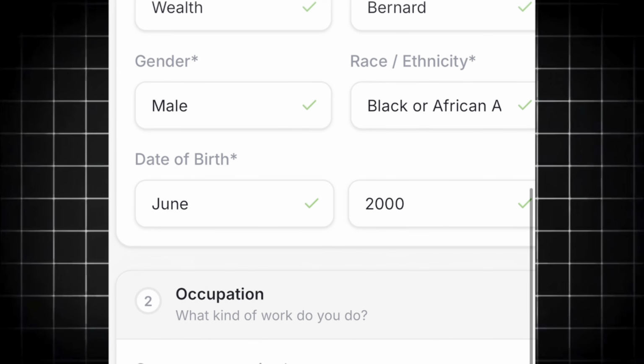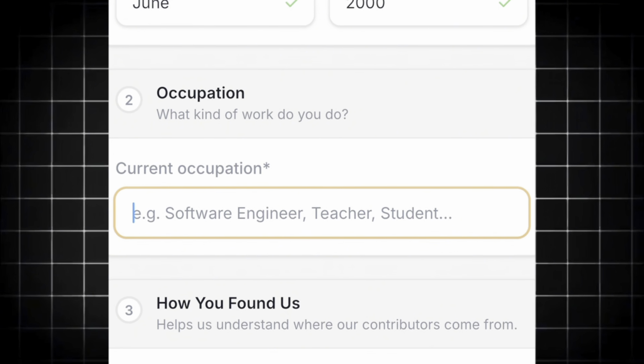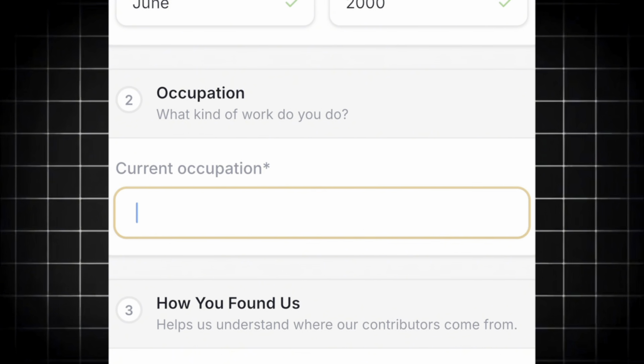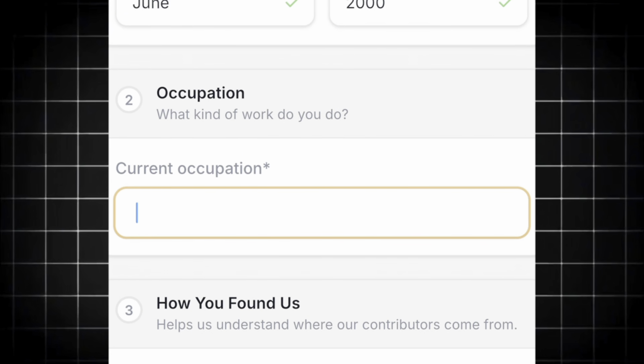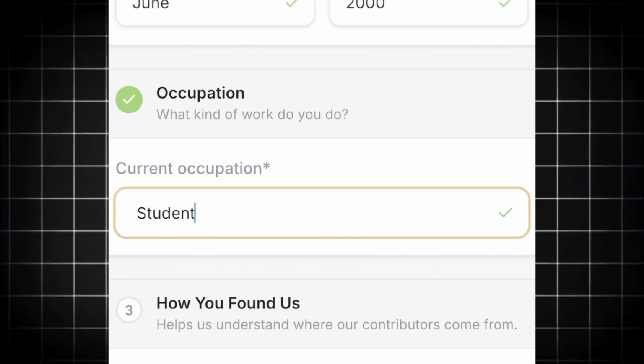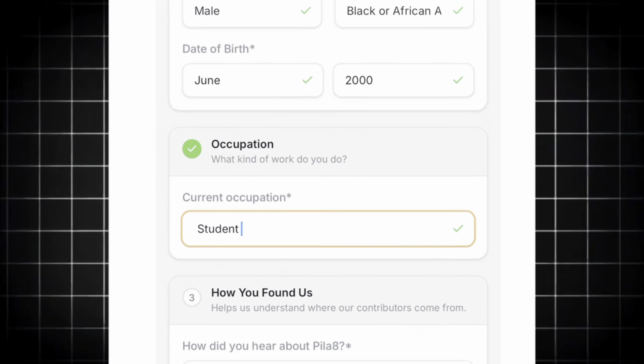Now, the next thing they want to ask for you is your occupation. So you can just be like you are anything, student, a stay-at-home mom, self-employed. So I'm going to just put right here my current occupation as student, right? And that's answered there, right?